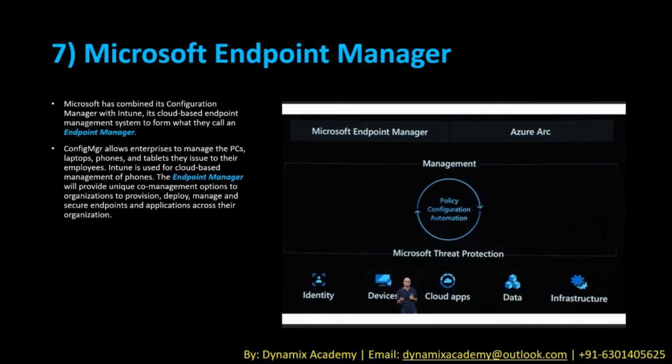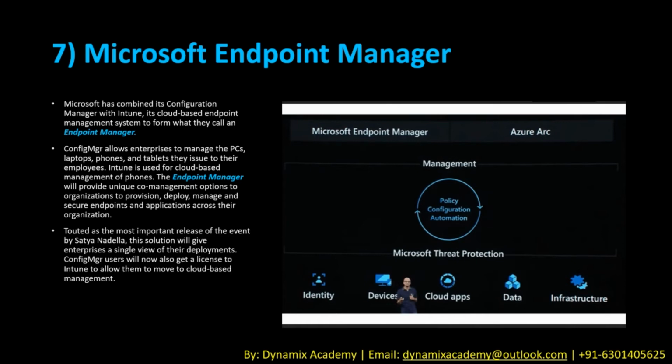The Endpoint Manager will provide unique co-management options to organizations to provision, deploy, manage, and secure endpoints and applications across their organization. Touted as the most important release of the event by Satya Nadella, this solution will give enterprises a single view of their deployments. Config Manager users will now also get a license to Intune to allow them to move to cloud-based management.